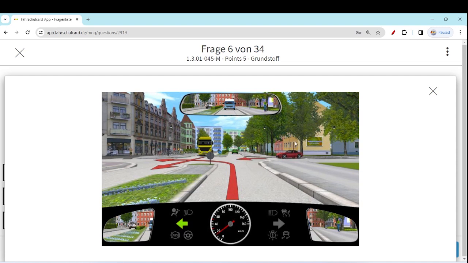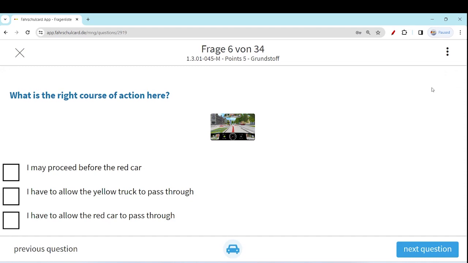Yellow truck, then the red car, then me. I think we have already discussed this a lot. May I proceed before the red car? No way. This is not the right question.